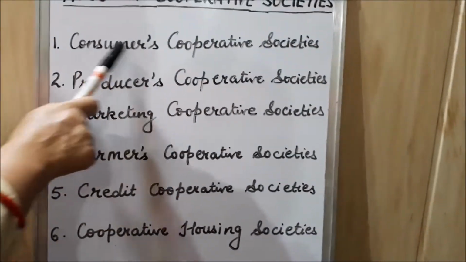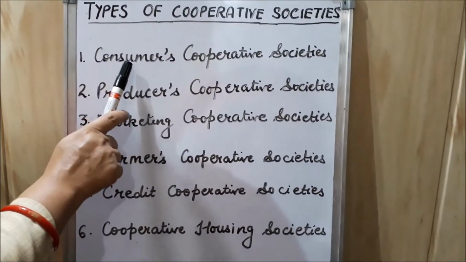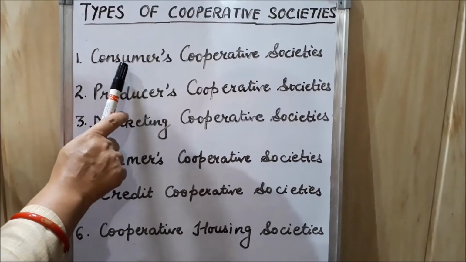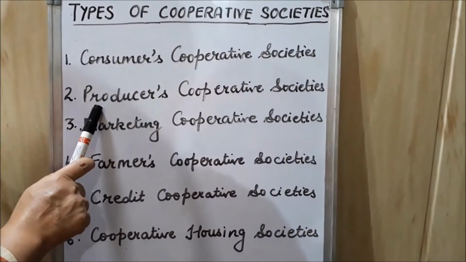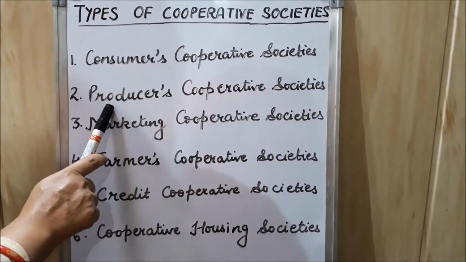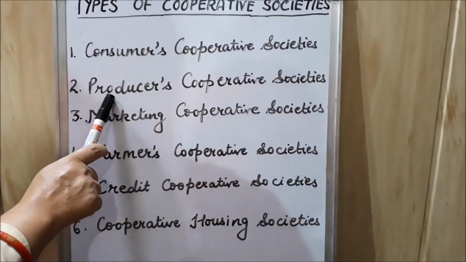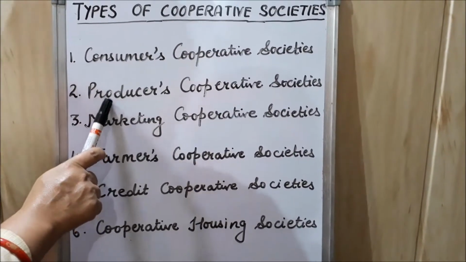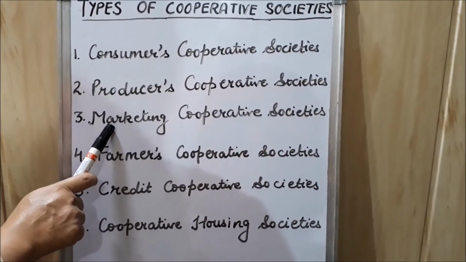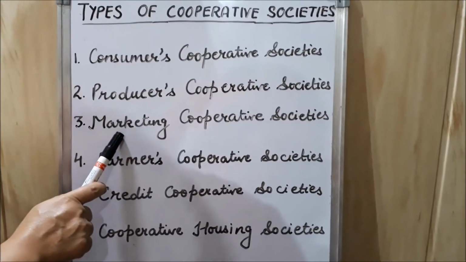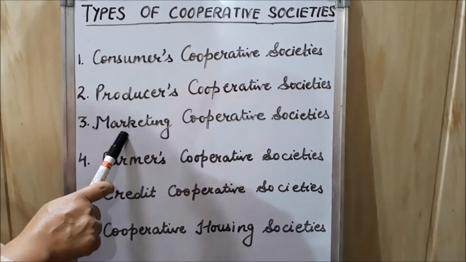Consumers cooperative societies are formed by consumers, and such consumers are provided goods at low prices. Producers cooperative societies are formed by producers. These societies provide them raw material, machines, equipment, etc., and help in selling their goods. Marketing cooperative societies: producers are the members of marketing cooperative societies, and this society works for selling their goods at fair price in the market.